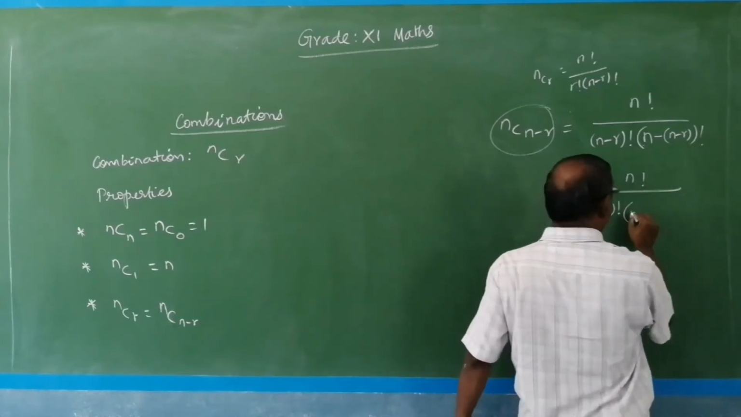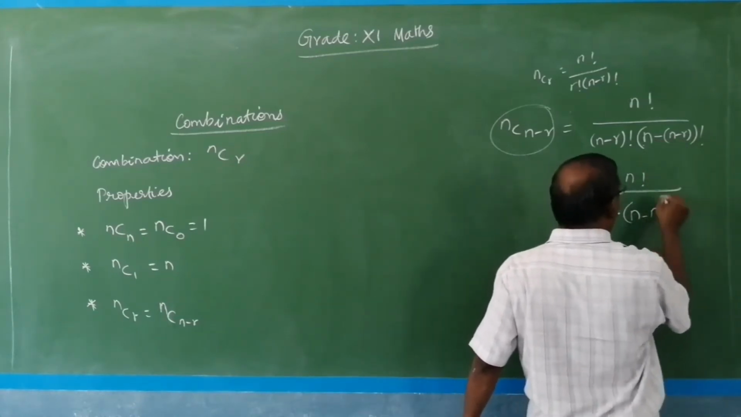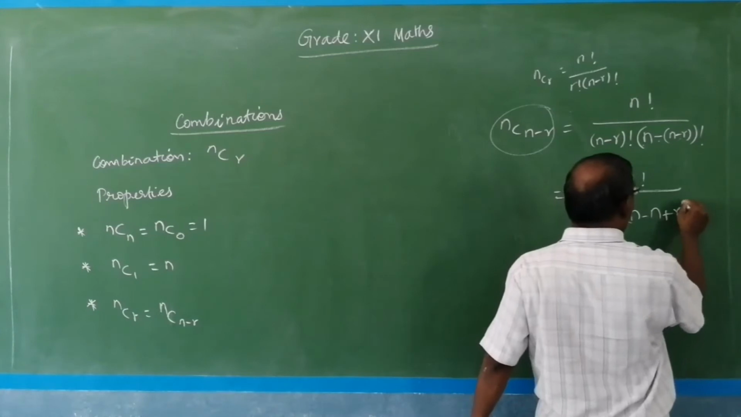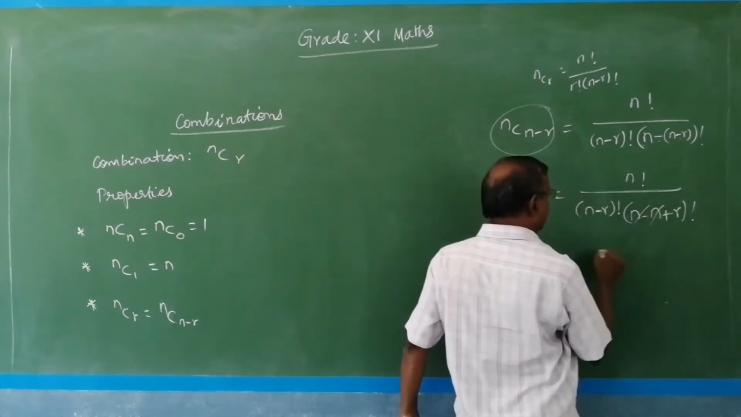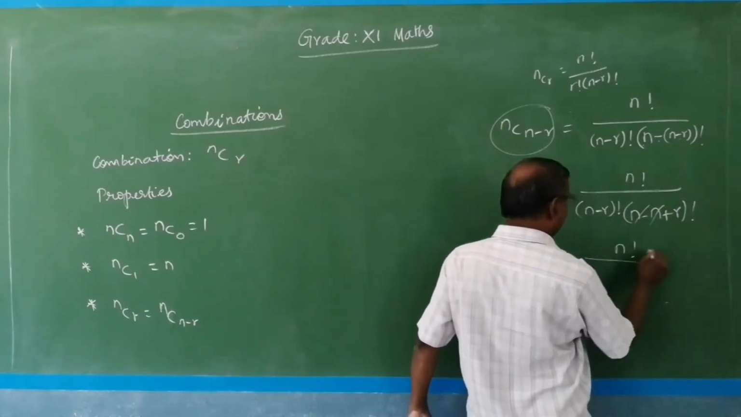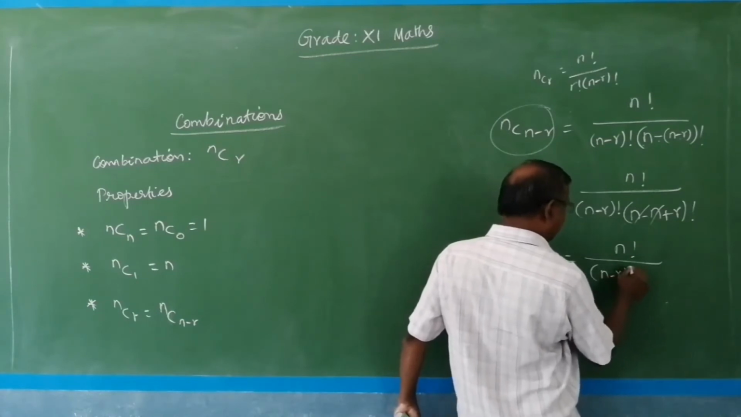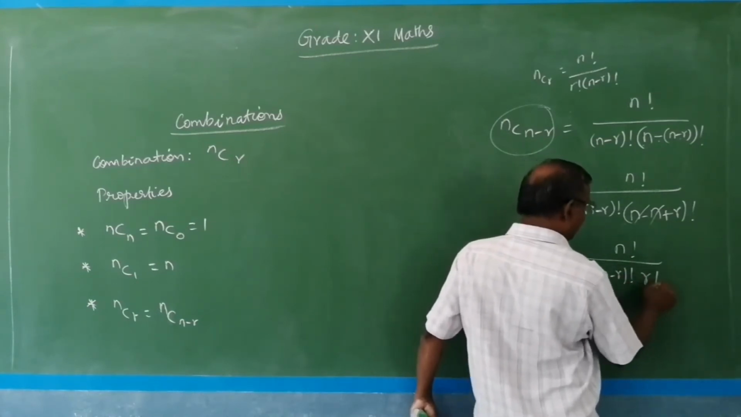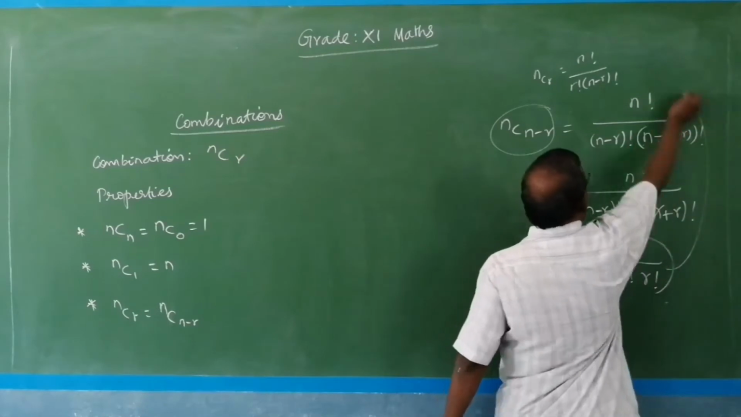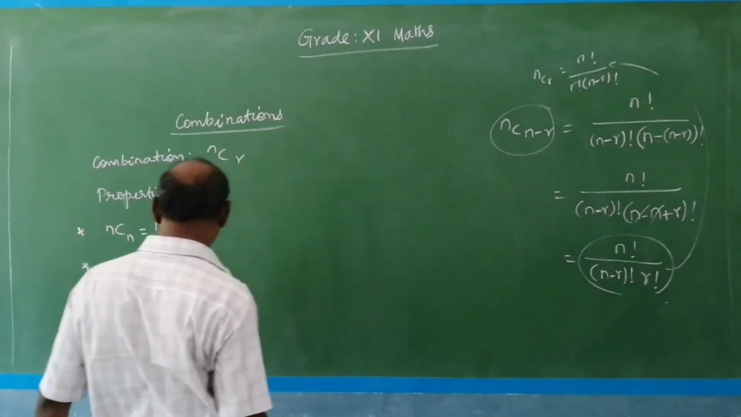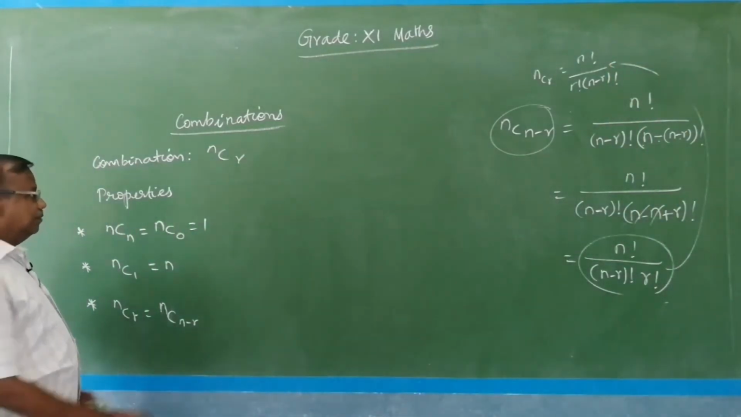that is equal to N factorial divided by N minus R factorial into, this is N minus N plus R factorial. So this is nothing but N factorial divided by N minus R factorial into R factorial. So this is nothing but NCR. So NCR equal to NCN minus R.